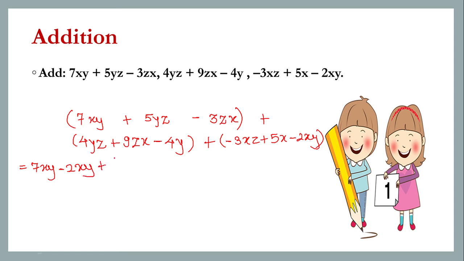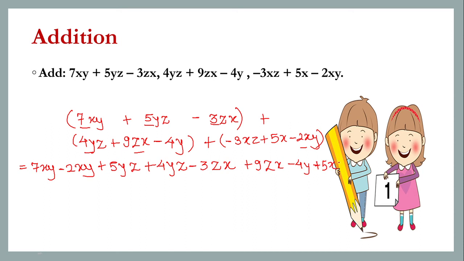Then after that, we have 5yz. Bring it close. What is next with yz? Yes, we have it as plus 4yz. Okay, so write it as plus 4yz. Then these two are done. Then we have minus 3zx. Okay, search for the zx term. We have plus 9zx. Now even this is done. Then what else is left behind? Minus 4y, and we have plus 5x.